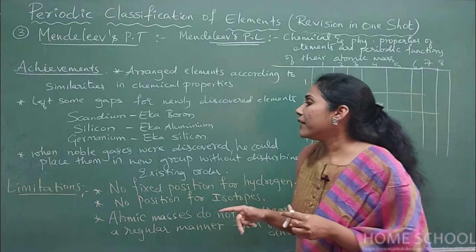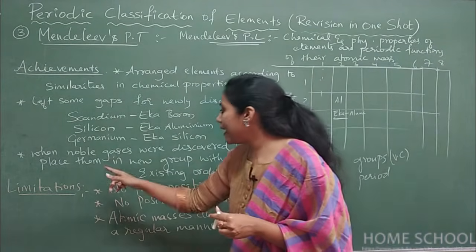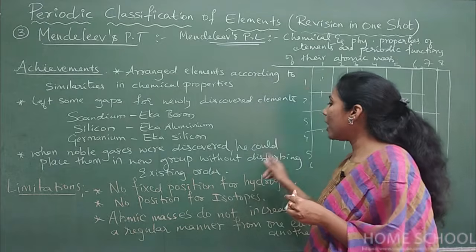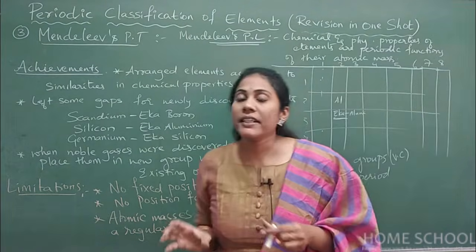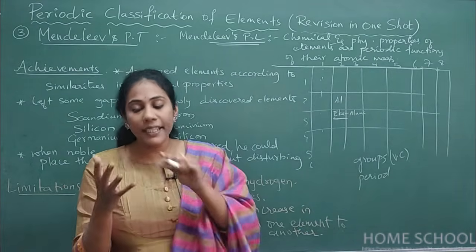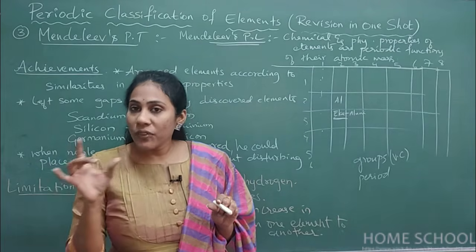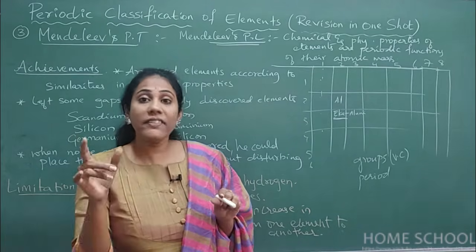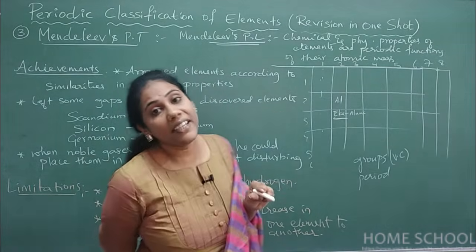Coming to the third point. When noble gases were discovered, he could place them in a new group without disturbing the existing ones. When he introduced his periodic table, noble gases were not yet discovered. Noble gases, in the sense helium, neon, argon, all of them. They are not reactive. We say they are inert, right? They were not discovered, but once he had given his periodic table, they were discovered.